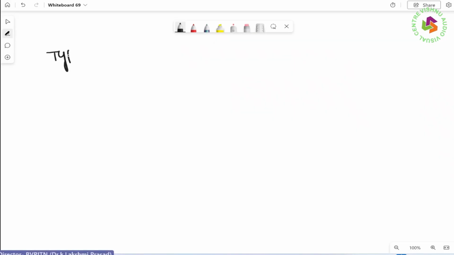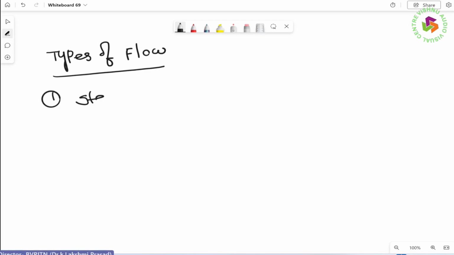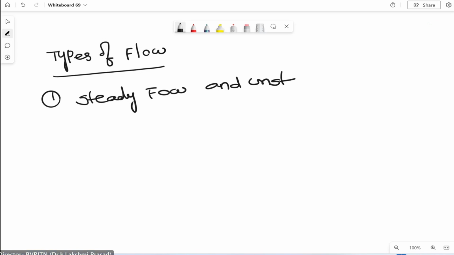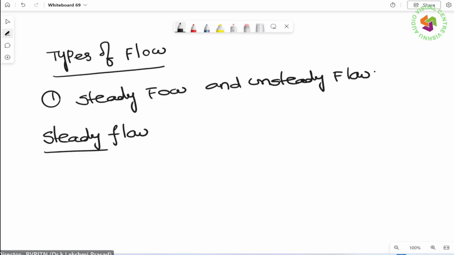Now we are taking up the types of flow. In that, the first one is steady flow and unsteady flow. Let me take up the steady flow first. In the case of steady flow, it is always with respect to time.